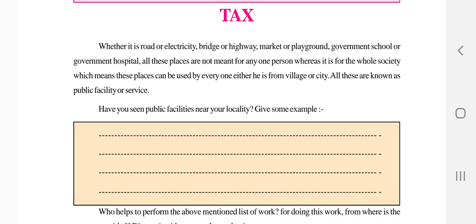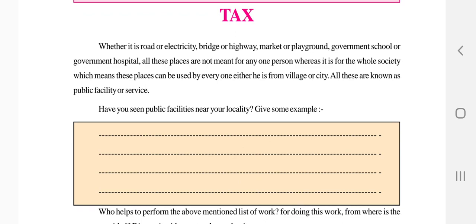These are public places where most people gather, and they have a lot of services by the government. All these places provided by the government are not for only one person, but for everyone.